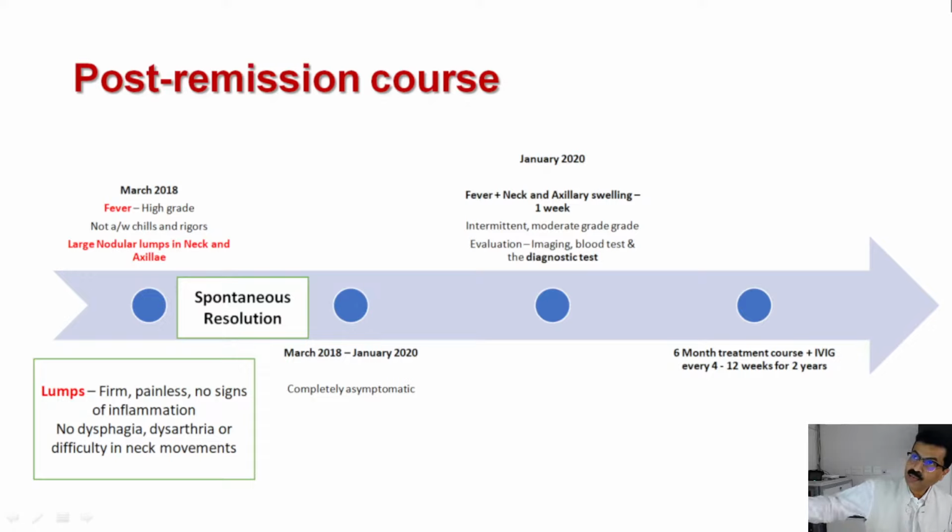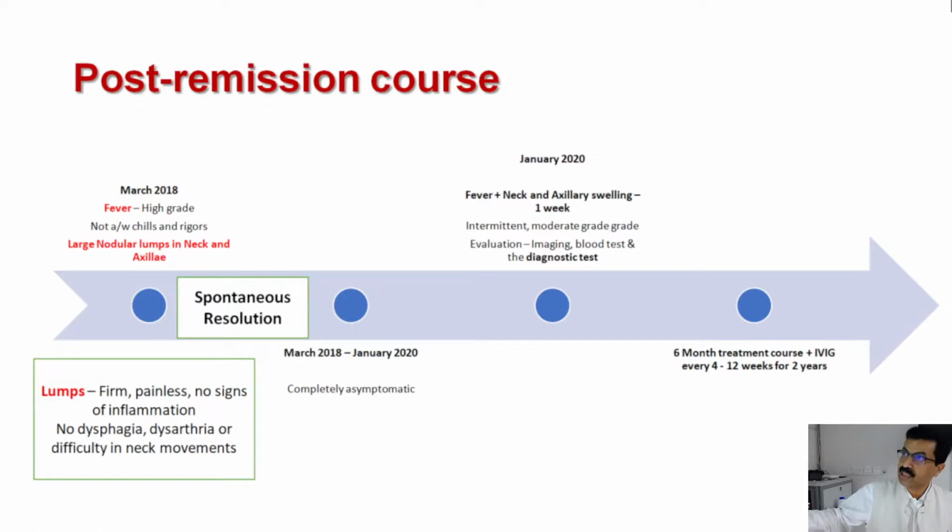I would like to have your attention here: the patient was treated with rituximab in 2013. After that, the patient was in remission for 4-5 years, with no relapse and nothing related to nephrotic syndrome. Then in March 2018, the patient had fever and some nodal lumps appeared in the neck and axilla. The lumps were firm, painless, with no signs of inflammation. The most important point to note here is the spontaneous remission. Why did the patient go into spontaneous remission? This happens at some other centers in Jaipur.